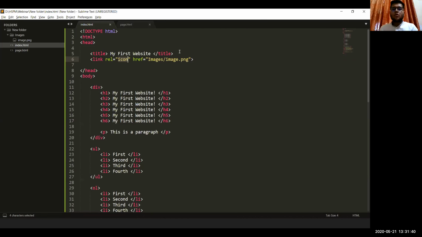And tomorrow when we'll be using this CSS with our HTML, we'll be writing rel equal to style sheet there. So it would specify to the browser that we are using a style sheet instead of this icon. So the function of link tag, I think you will understand tomorrow better.